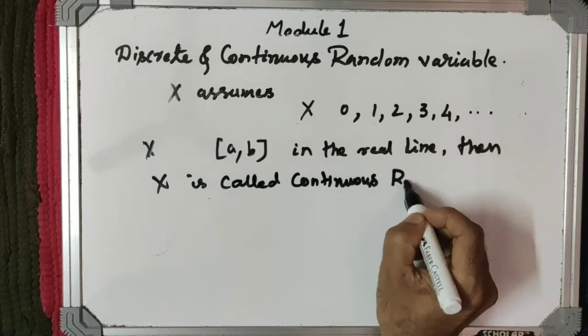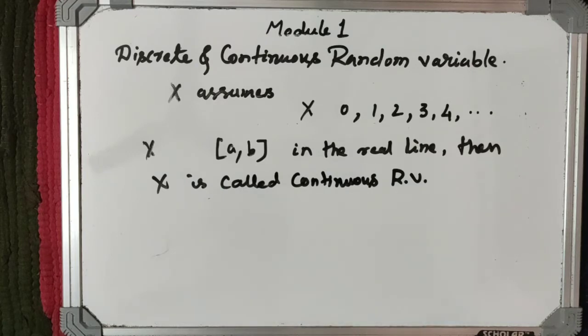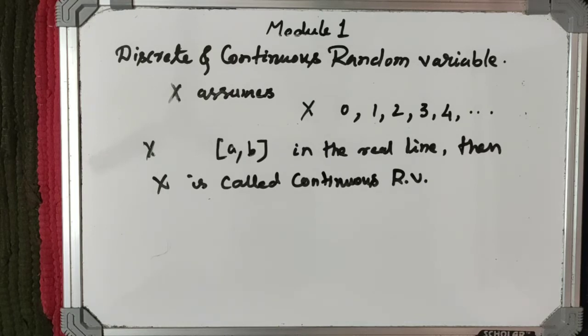Continuous random variable. Example, the length of the telephone conversation in a booth. If you calculate the length of the telephone conversation, you will find continuous values. That means the random variable is a continuous random variable.